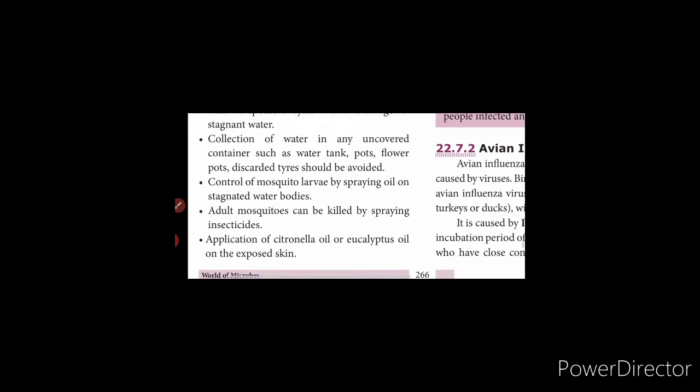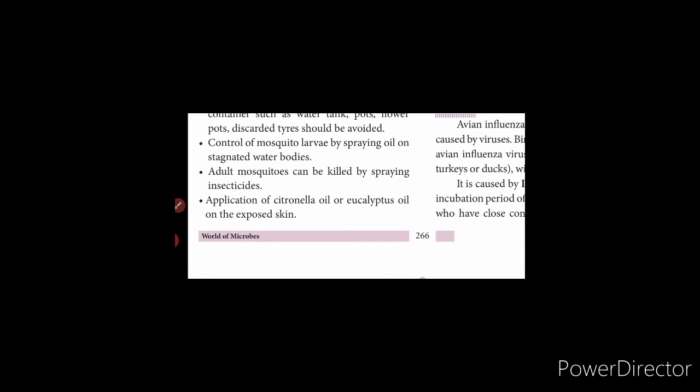Then the application of citronella oil or eucalyptus oil on the exposed skin. Wherever your skin is exposed after wearing your dress, your half legs and half hands will be exposed to air, so the mosquitoes bite your hands and legs. You can apply eucalyptus oil or citronella oil on the exposed skin. These are the preventive measures for how you are going to prevent and control the mosquitoes.